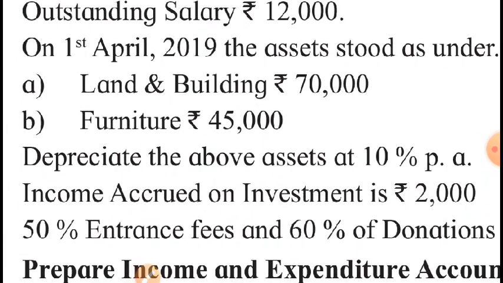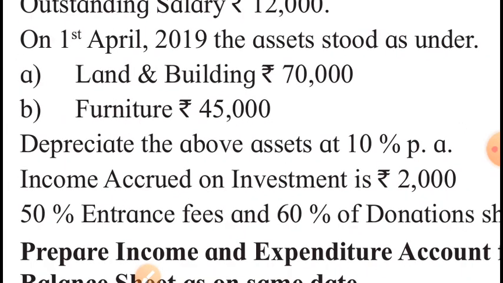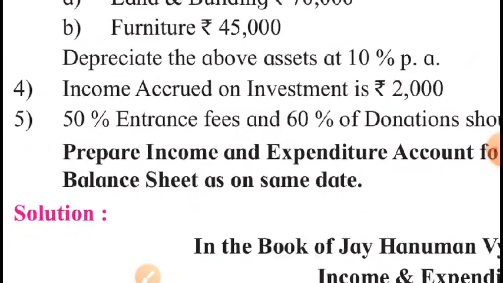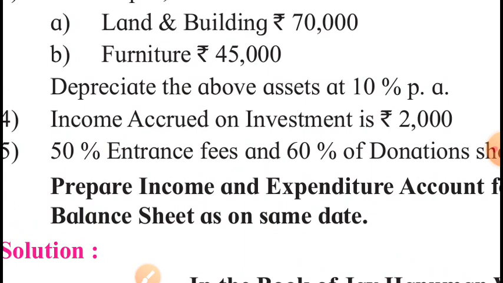So will be shown in the new balance sheet also, land and building and furniture, and we will then depreciate the assets at 10% per annum. Okay, no problem. Then fourth, income accrued on investment is rupees 2000. Means on investment rupees 2000 is the income we have earned but not yet received. So this is the income of the current year. It will be shown on income side and it will be added to investment on asset side.